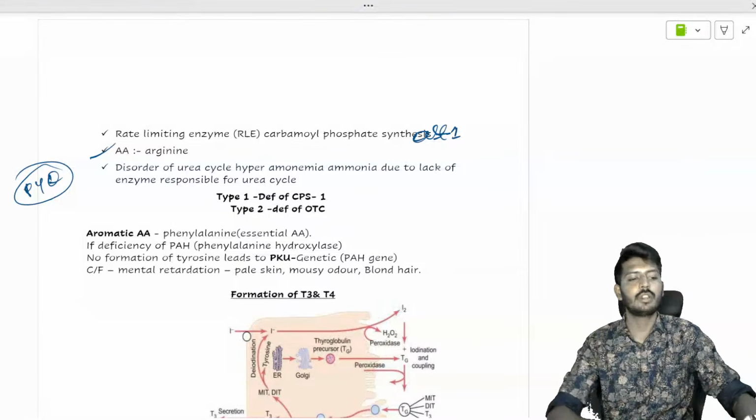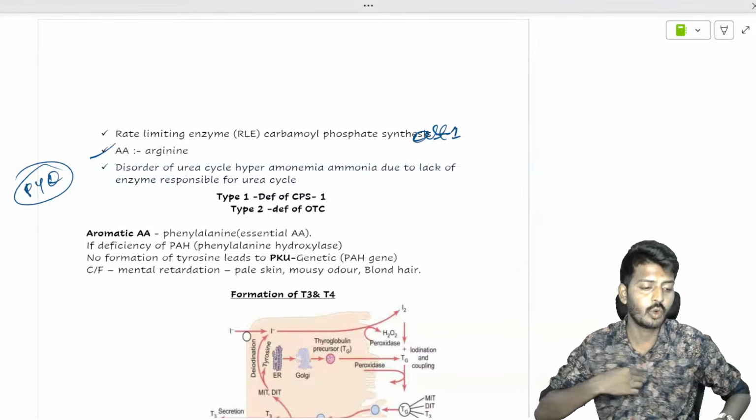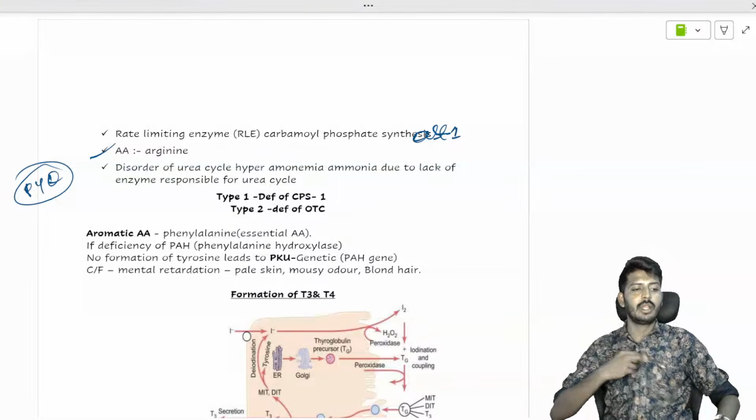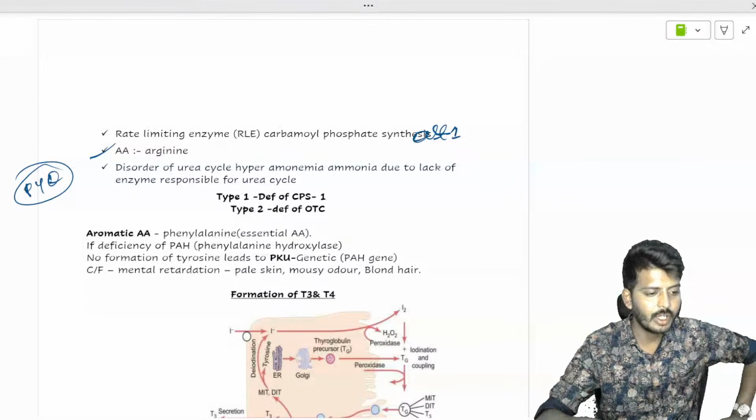So I will not bore you with more philosophical things. I didn't say any philosophy, but I have told the truth how it works. Because what you people do is that you start panicking. Anyway, let's come back to the urea cycle.